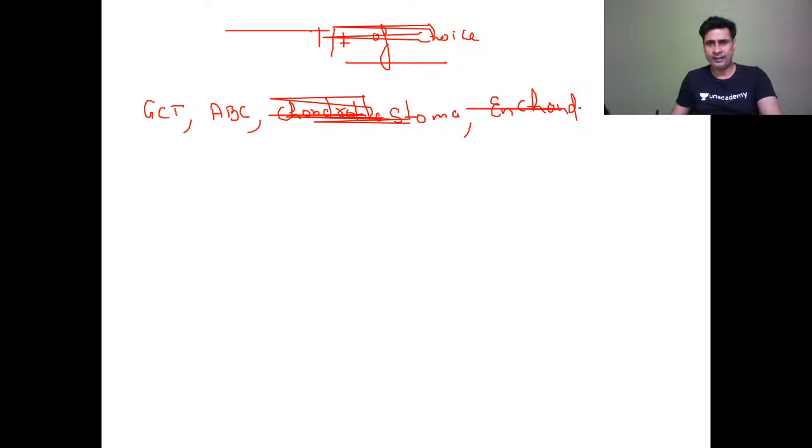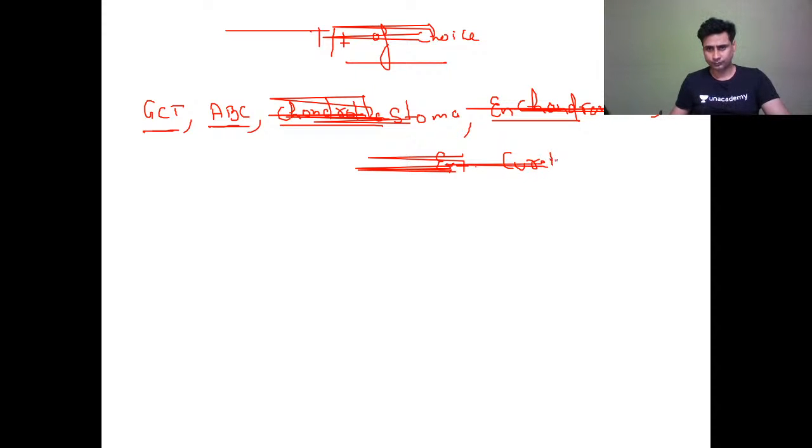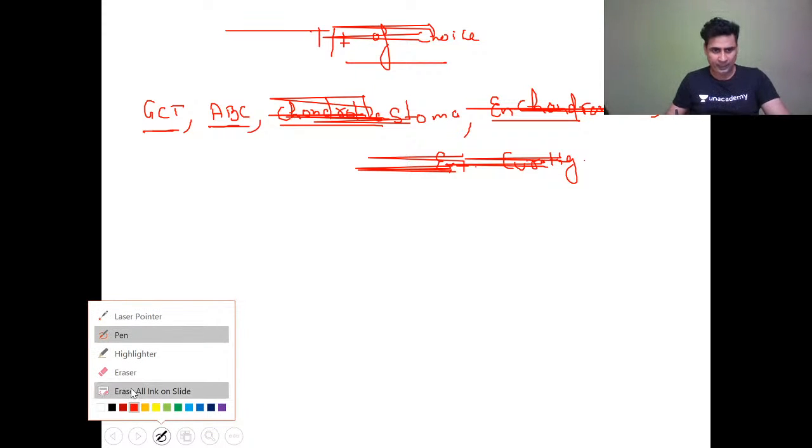Pardon me, beta, my handwriting is very bad, and my pen tab is creating problems. Okay, now it is clear, beta.